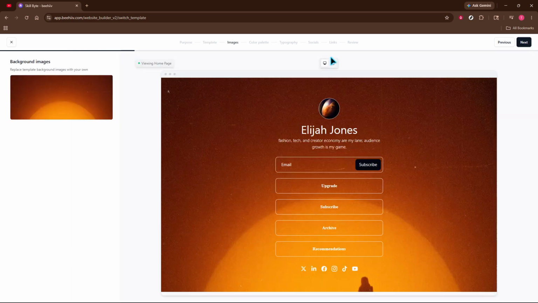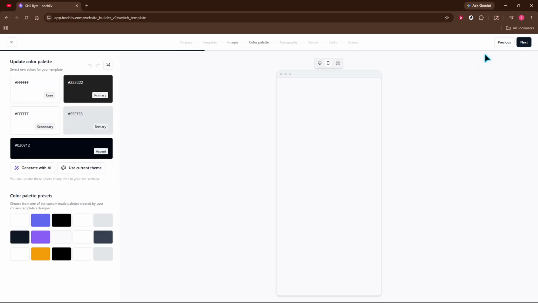Begin with background images. Upload your own or choose from your library, and make sure the subject is clear and the image is optimized for fast loading. When that looks good, click Next.